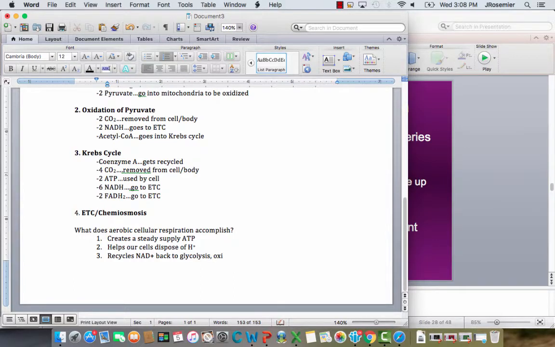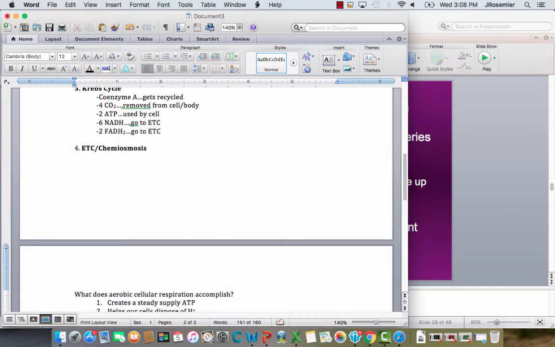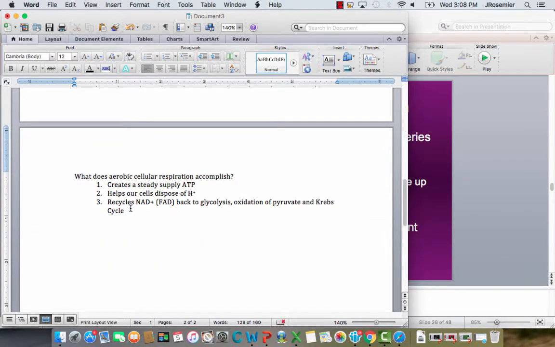But also the oxidation of pyruvate and the Krebs cycle. And to a lesser degree, it does that for FAD as well, but that's more important really only for the Krebs cycle. So that's really the crux of this chapter: what this process does for our cells. And it's not just about making ATP.